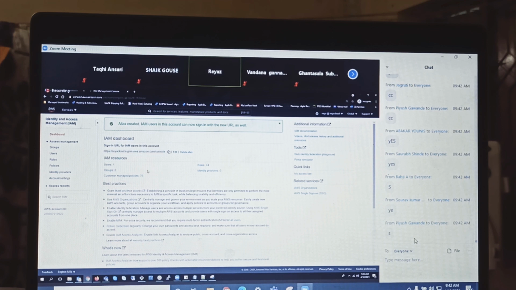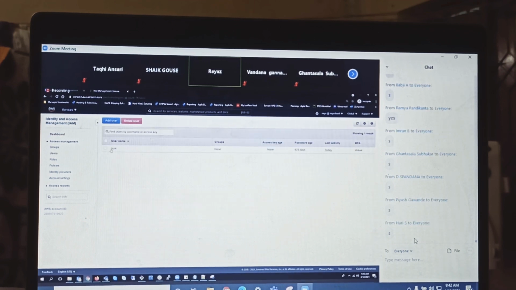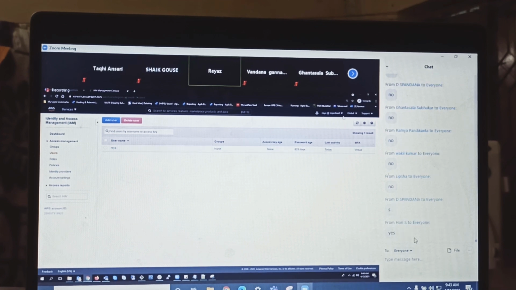Now that you have customized this, should we go and create our own IAM user? Yes or no? Yes. So on the left side you have users, or here you have users. Anywhere is okay. Click on users. I already have one username, Ria. But you are logging in with the root account. Do you have any IAM users? No. That means you have to create your own IAM user with your name. That's how I created mine with my name, and I have logged in with that account.